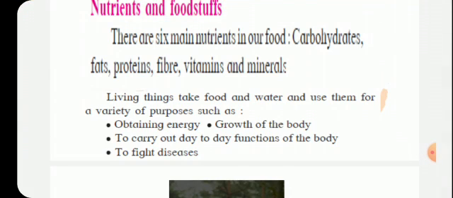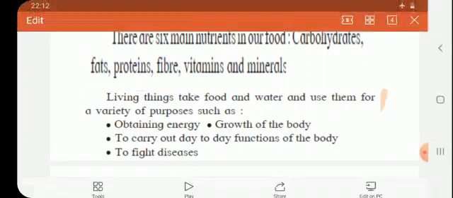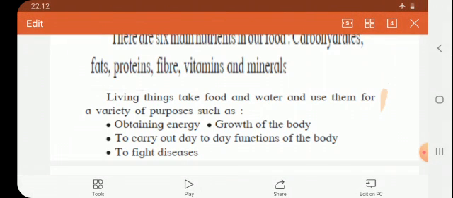But before that, we will see what are the uses of these constituents, or why we should take food daily. See here, living things take food and water and use them for obtaining energy. Yes, we have to do a lot of work from morning to night. For that, we need energy. So, for getting energy, we eat food.